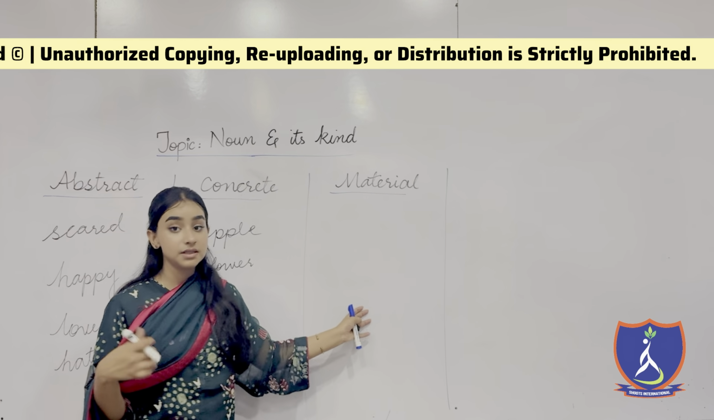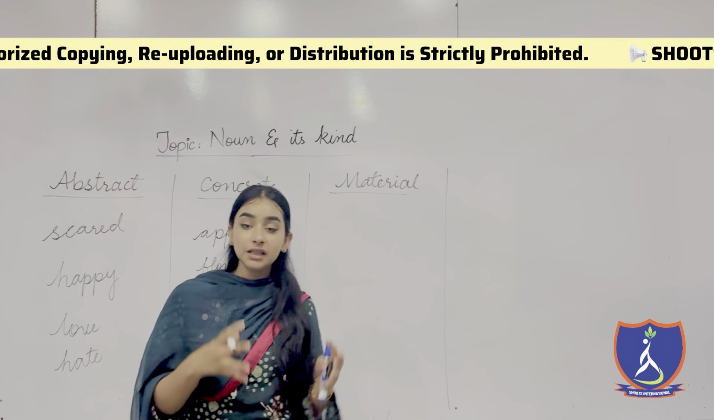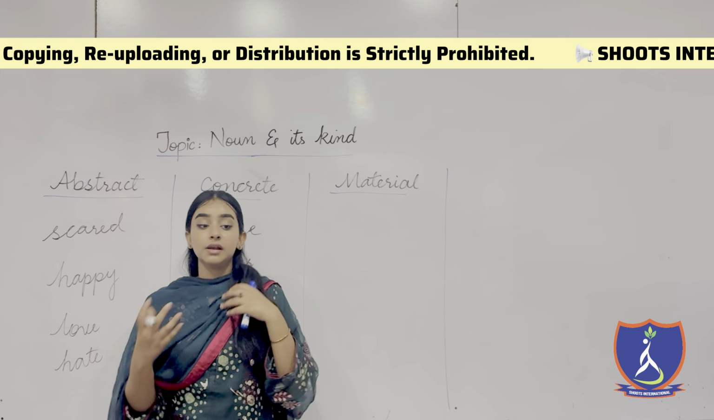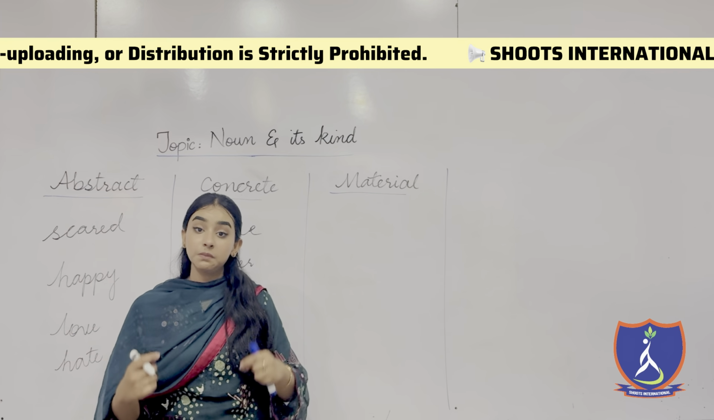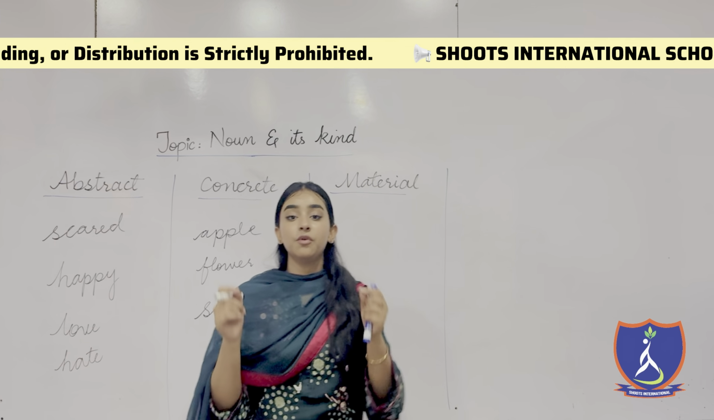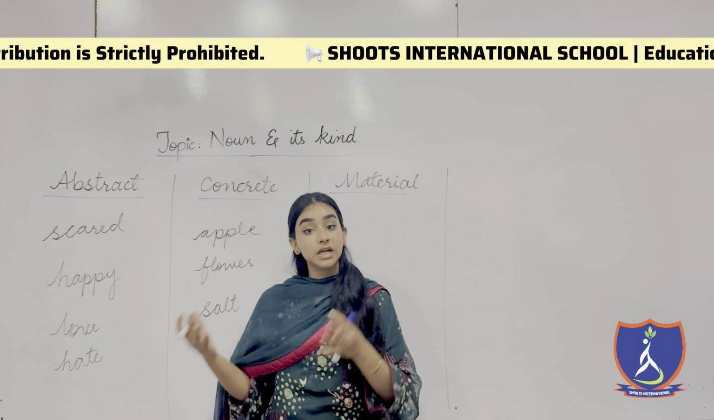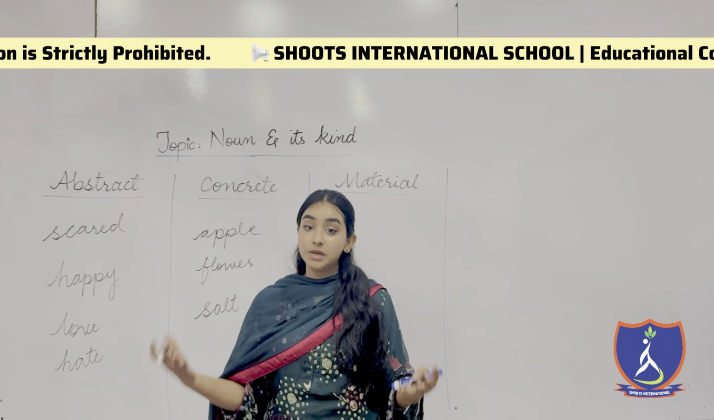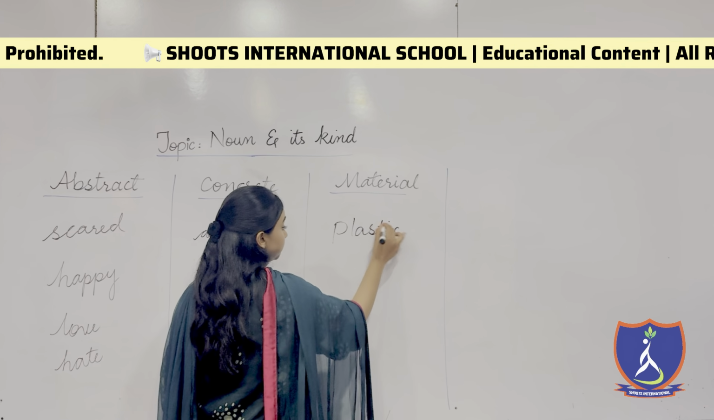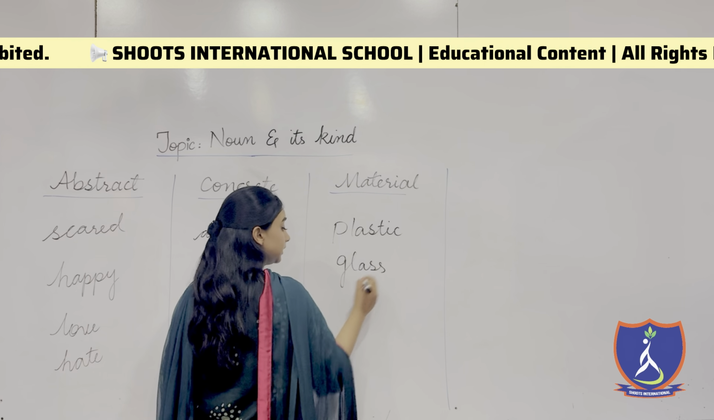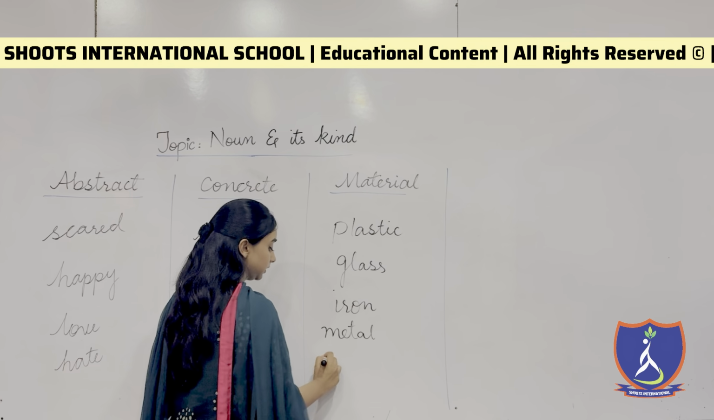Then the last one is the material noun. Now, what is a material noun? Material noun means anything that is made up of. Like, for example, I said this whiteboard is made up of wood. So, wood is a material noun. Your chair is made up of plastic. Plastic is a material noun. Your water bottle is made up of glass. So, glass is a material noun. It can be plastic, it can be glass, it can be iron, it can be metal, it can be wooden,